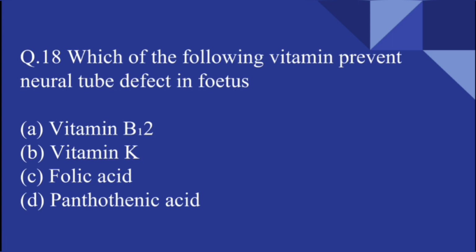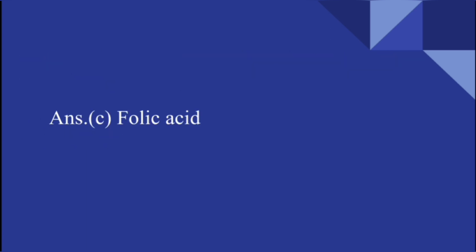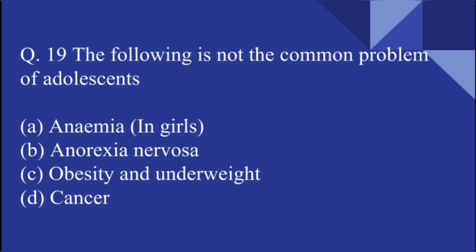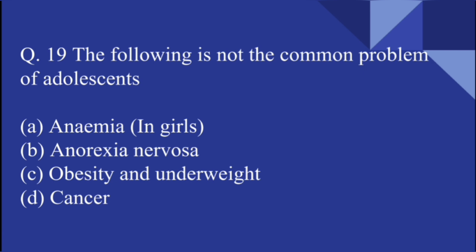Which of the following vitamins prevents neural tube defects in the fetus? Vitamin B12, vitamin K, folic acid, or pantothenic acid. The answer is folic acid. The following is not a common problem of adolescents: anemia, anorexia nervosa, obesity and underweight, or cancer. Cancer is not a common problem of adolescents.